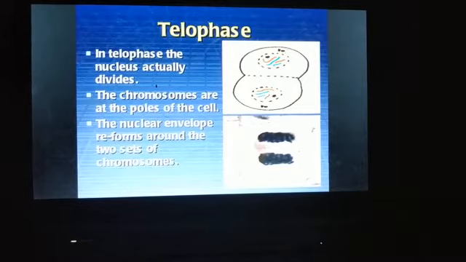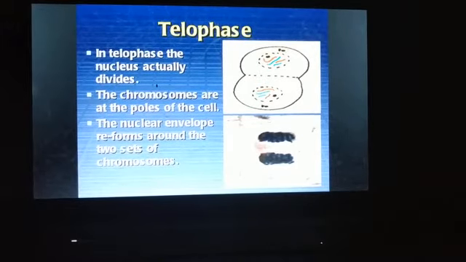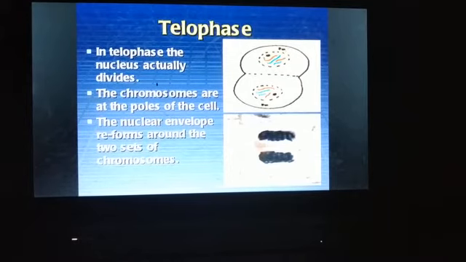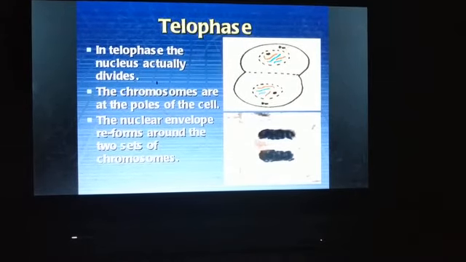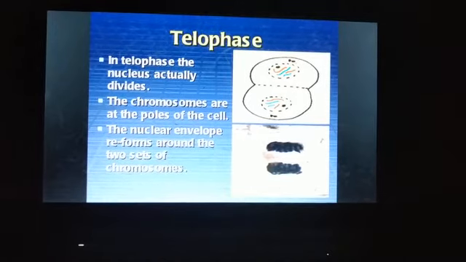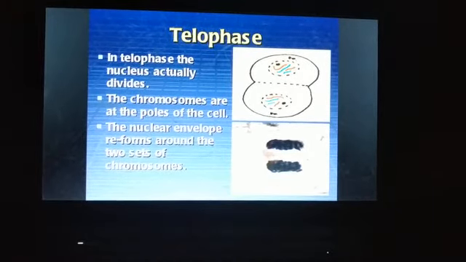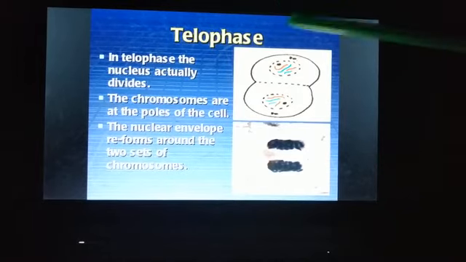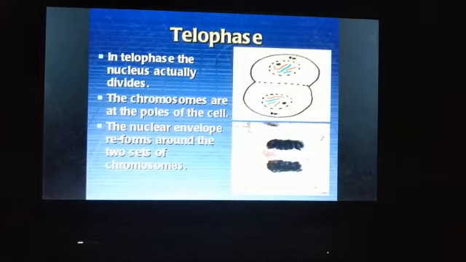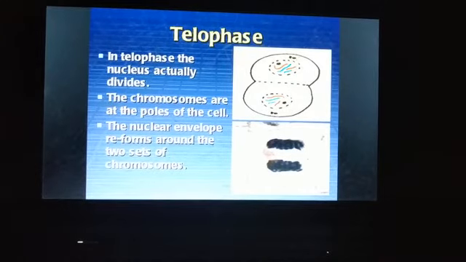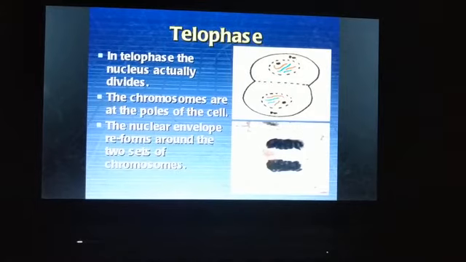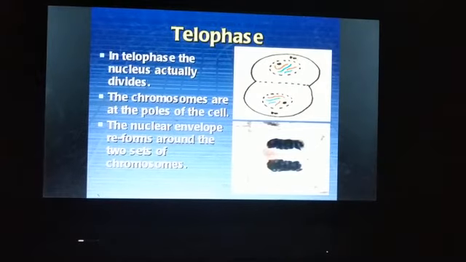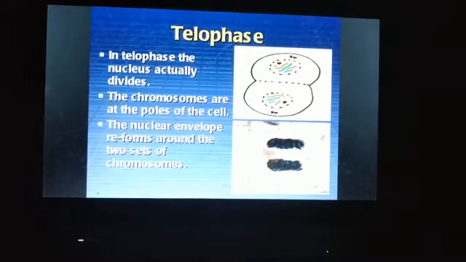Next we have telophase. During telophase, the chromatids reach the opposite poles of the spindle. The next change will be that the nuclear envelope, endoplasmic reticulum, Golgi apparatus, all these organelles and the nucleolus will appear. We have studied that during prophase, the nuclear envelope used to dissociate and all the organelles used to disappear, isn't it? So during telophase, they will appear. This is a major change that occurs in telophase.